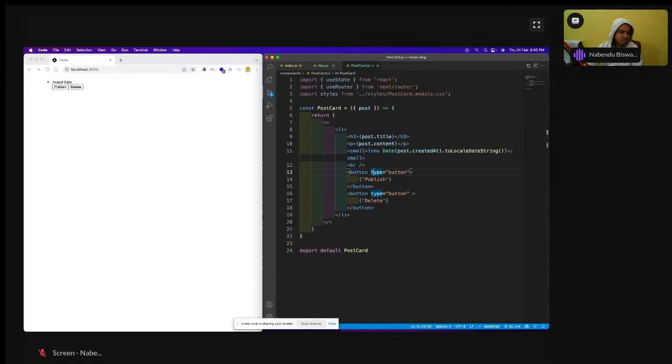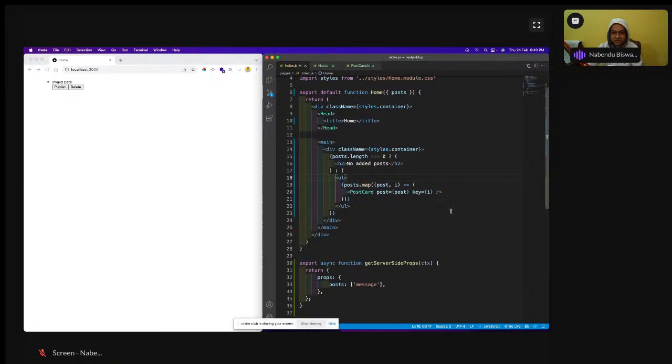Okay, so now it is running and showing, but where is my nav actually? I think I missed something. I have to show the nav also after this head. I forgot to show the nav actually. Nav.